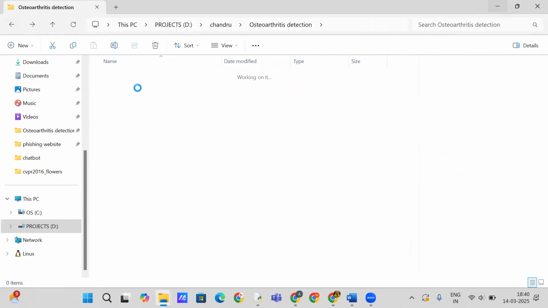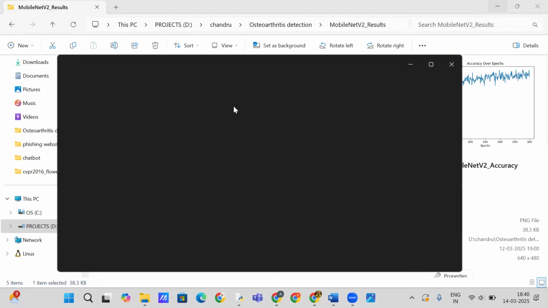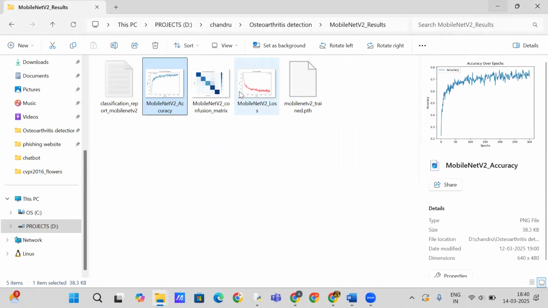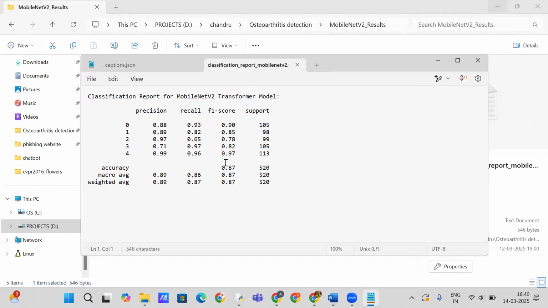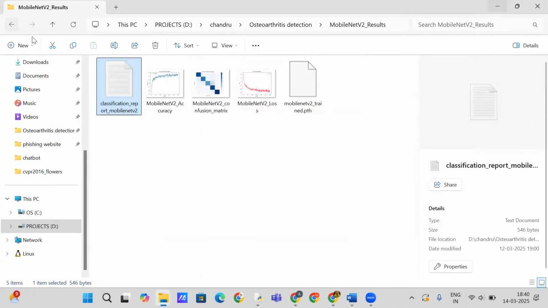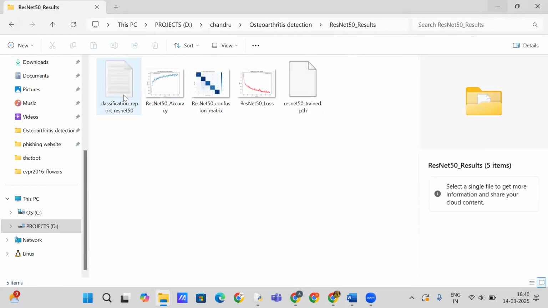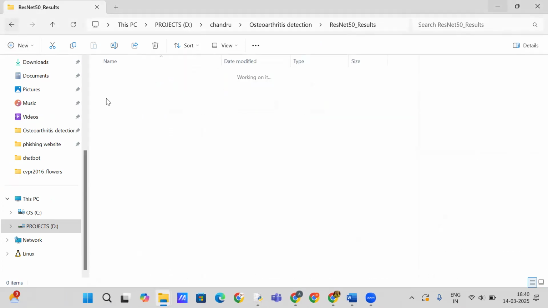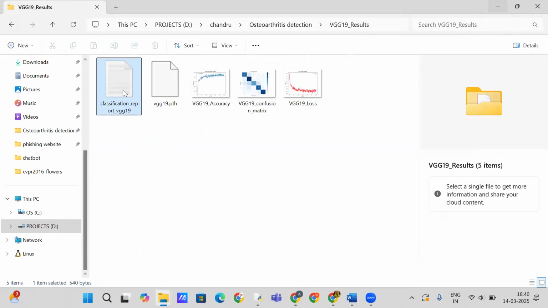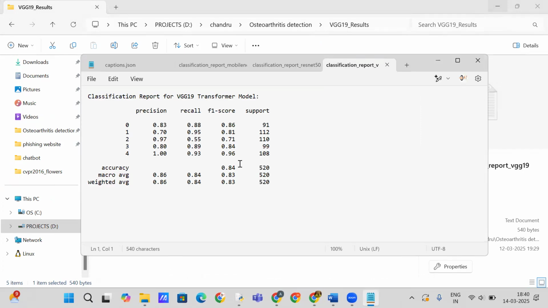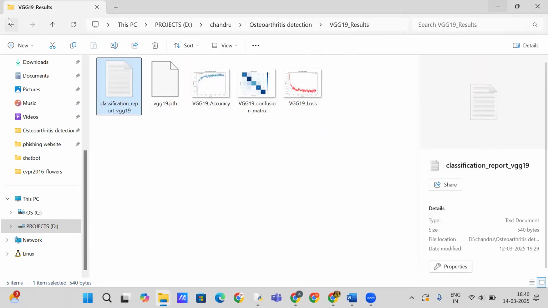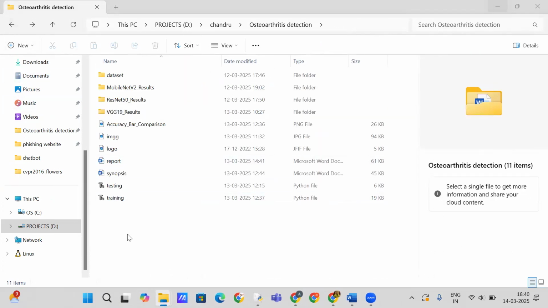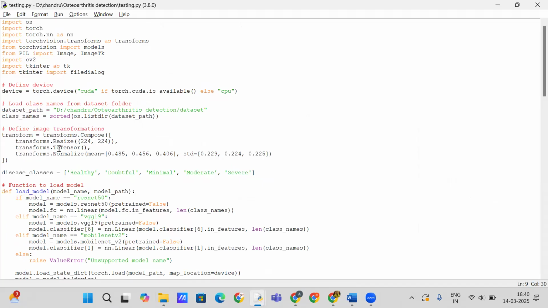And our results are here. You can see our model results. We got up to 87% accuracy in MobileNet. In ResNet 50 we got up to 92%. And in VGG, we got up to 84% accuracy. So the image goes to three models, and from those models, the one with the highest confidence score, we will use that. Run this now, you can see this.